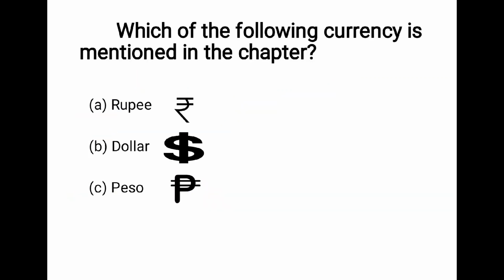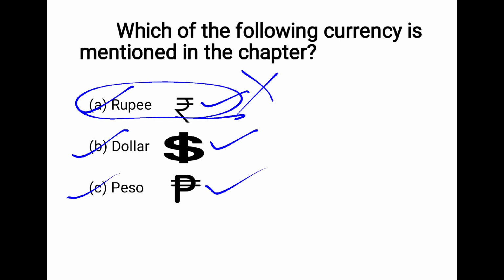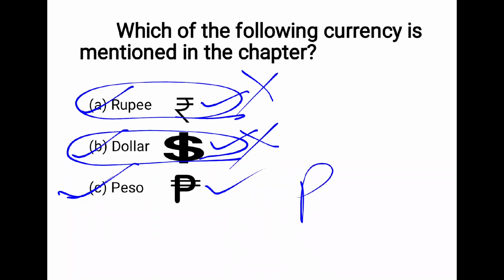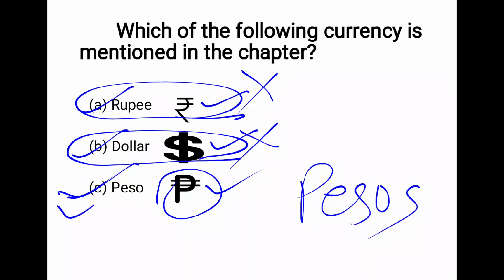Next question. Which of the following currencies is mentioned in the chapter? So I have written the currencies and their symbols. Dollar, this is the symbol of dollar, this is the symbol of peso. So rupees, it will be wrong. Dollar, it is also wrong. But the pesos, P-E-S-O-S, pesos. This is the symbol of pesos. This is the correct answer. Pesos, this is the currency which is mentioned in the chapter A Letter to God.